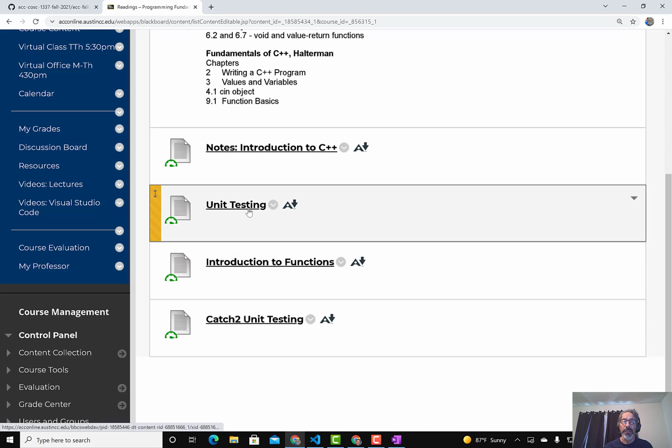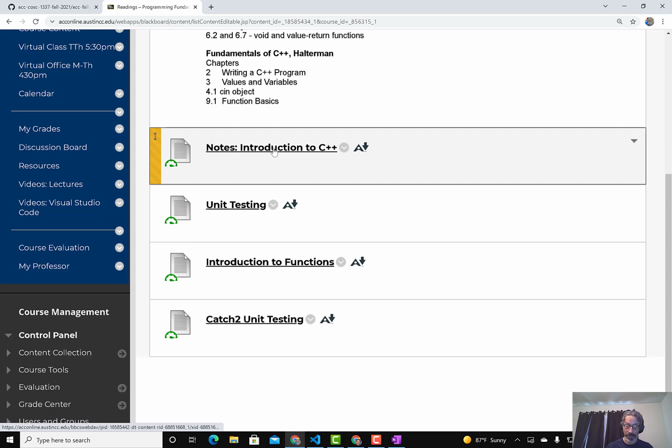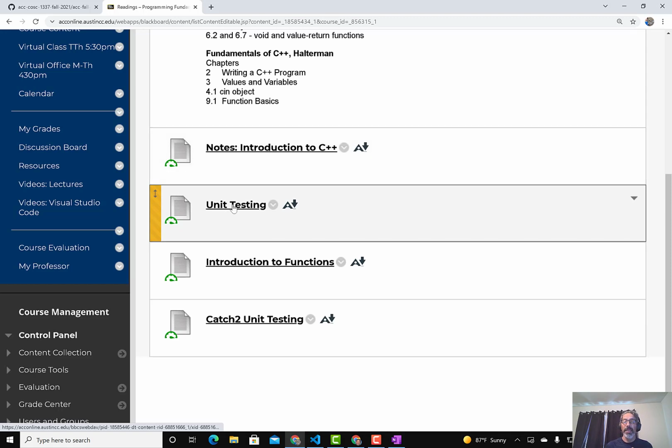You will see questions about unit testing. You will see questions about the introduction to C++, like what is in the core library, what is in the standard library. If something is in the standard library, how do you use them in the program? You need to include statements. You need to resolve the namespace using std::cout, using std::vector for the compiler. For unit testing, why is it important to unit test? What are the advantages of unit testing? Okay.